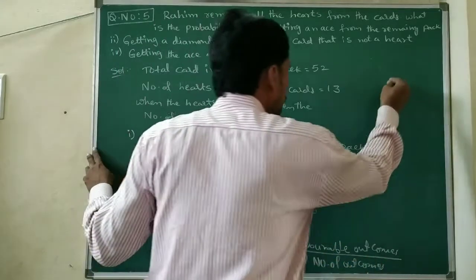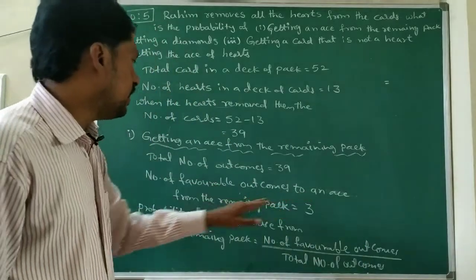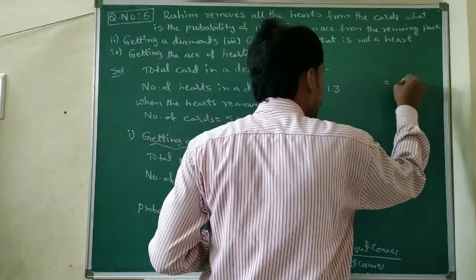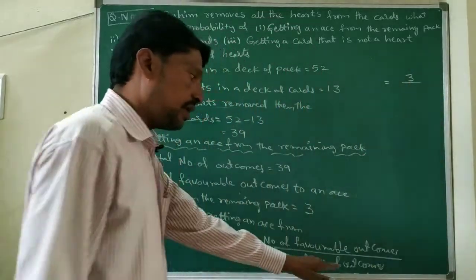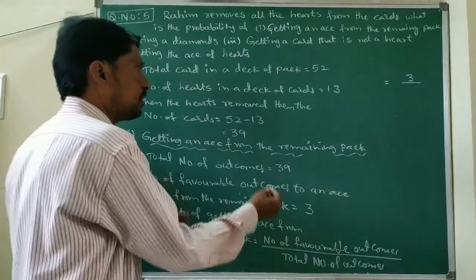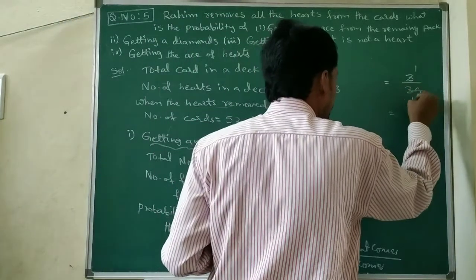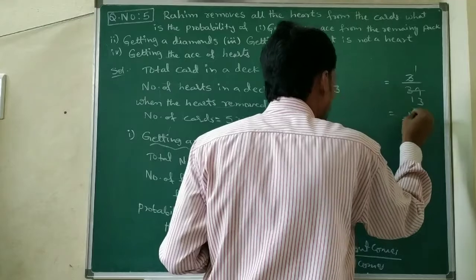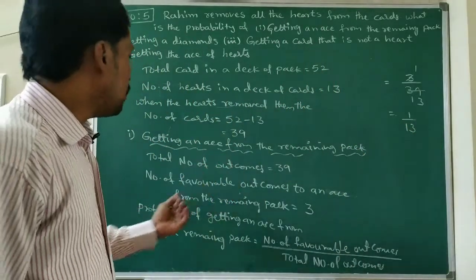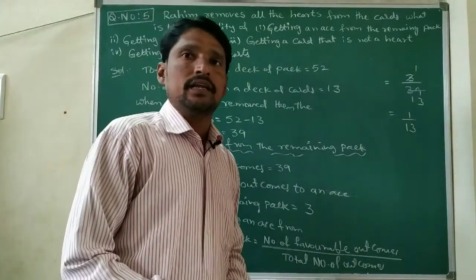The number of favorable outcomes to an ace from the remaining pack is 3, by total number of outcomes, which is 39. So 3 ones are 3, 3 thirteens are 39. So 1 by 13. The probability of getting an ace from the remaining pack equals 1 by 13.